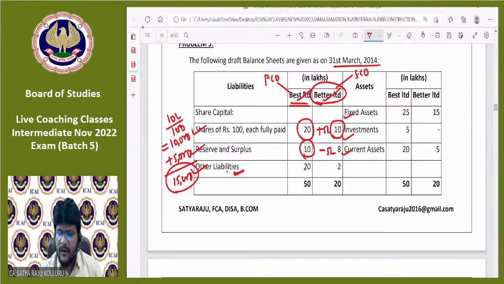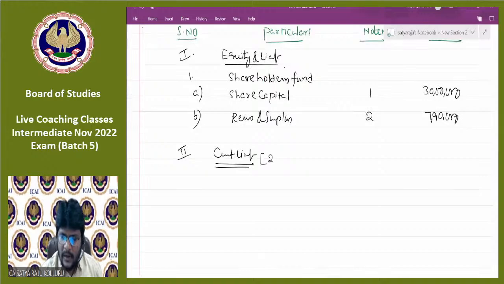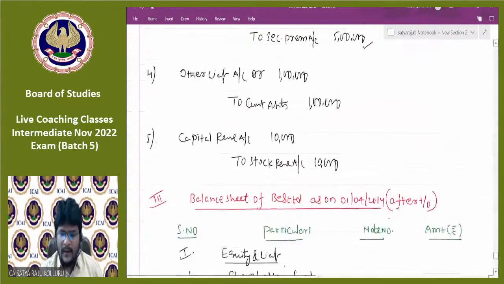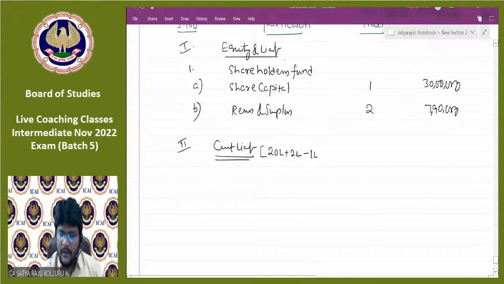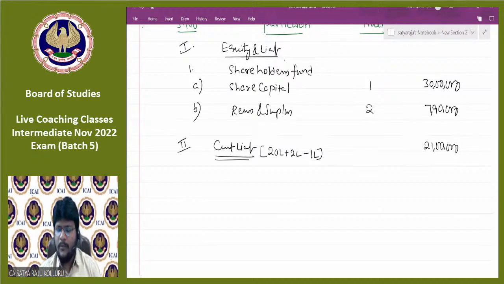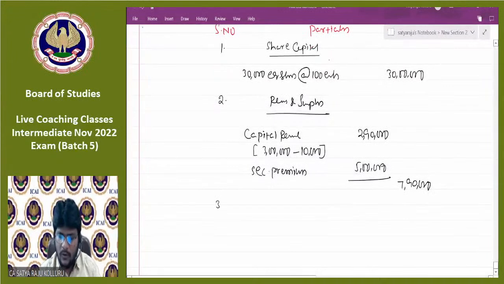20 lakhs existing plus 2 lakhs, minus intercompany owings. If you are observing, 1 lakh will be there. Intercompany owings, that's why you need to reduce minus 1 lakh. So the total will be 21 lakhs. If you want to represent it under notes to accounts, how should you represent it, current liabilities or other liabilities?